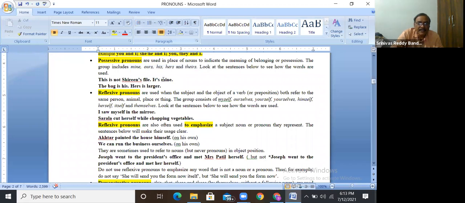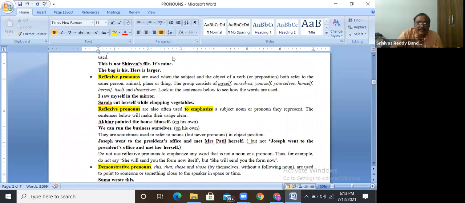Next, reflexive pronouns. The third category is the reflexive pronouns. What is a reflexive pronoun? I, myself; you, yourselves; they, themselves; he, himself; she, herself; myself, yourself, themselves. These are called reflexive pronouns. Why do we call them reflexive pronouns? The result of the action goes back onto the subject only. I saw myself in the mirror.